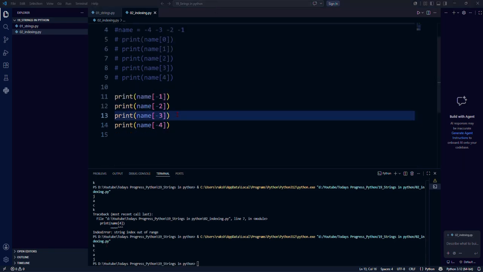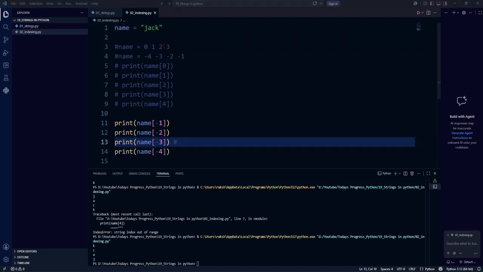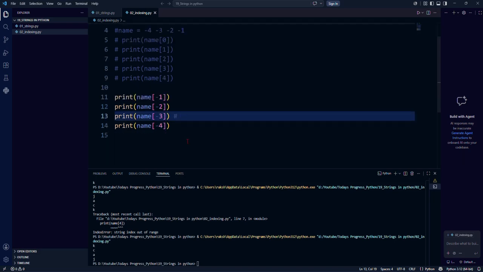So if I take the example of -3, there is an easy way actually. The length of the string is 1, 2, 3, 4, right? So 4 minus 3, how much? The length of the string is 4. Then -3 from the value will be equal to 1.